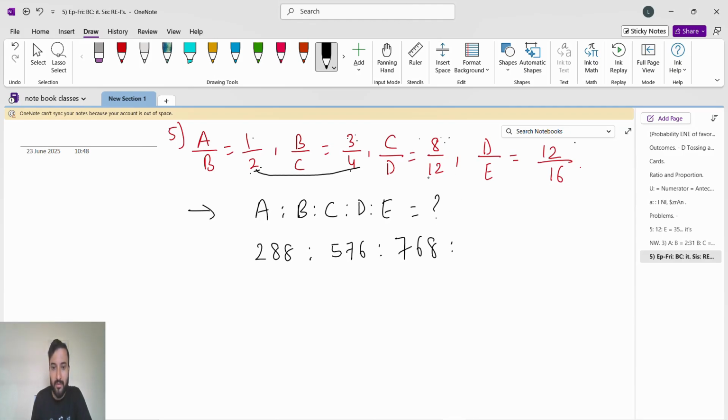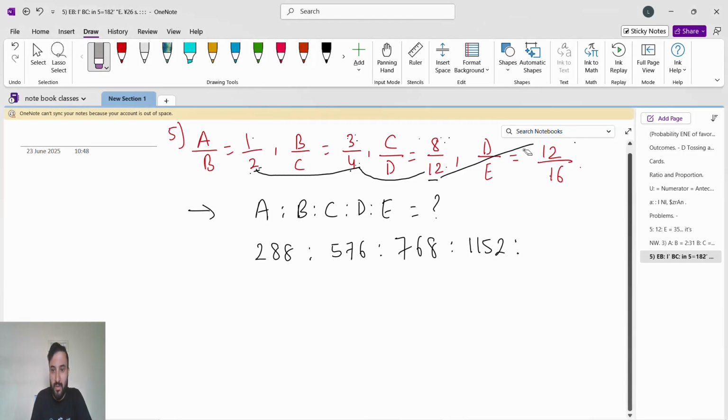Then D is here. So B to C, C to D, and then from D to D. So 2 into 8, 8 12s are 96, and into 12, 1152. 1152. And for finding E, what will we do? B to C, C to D, D to E.